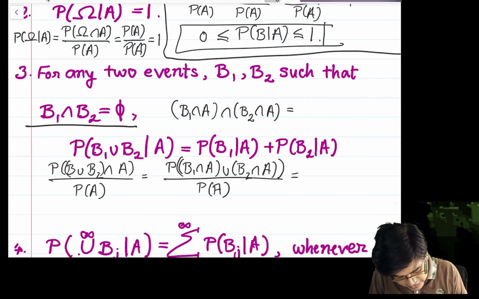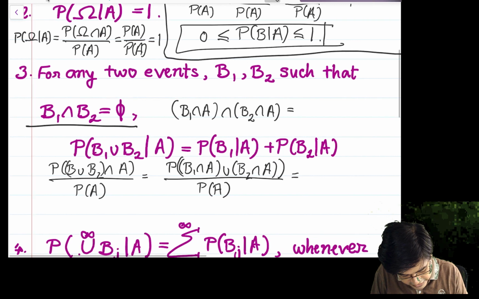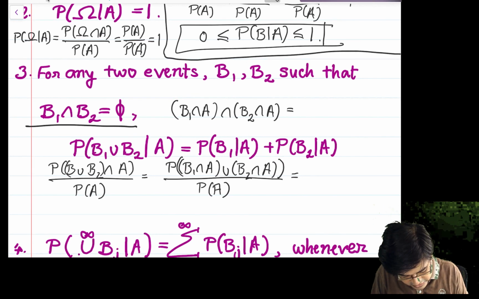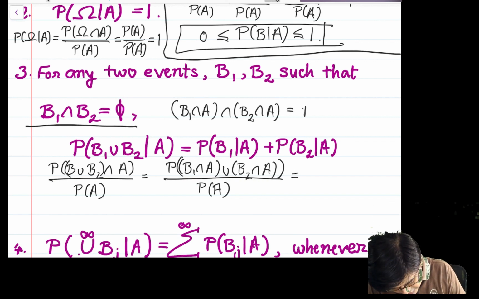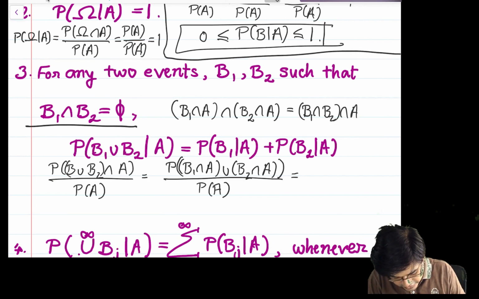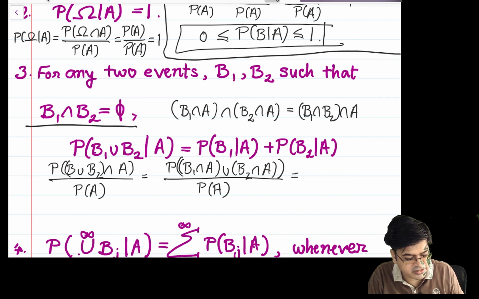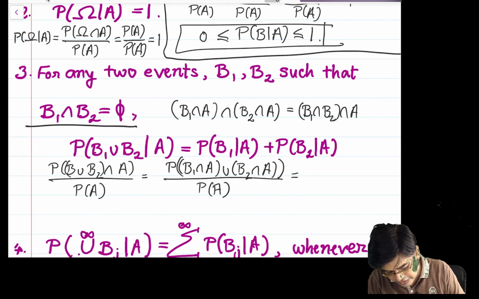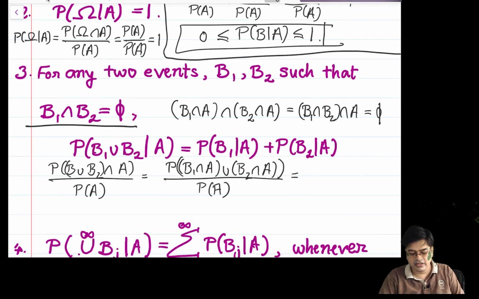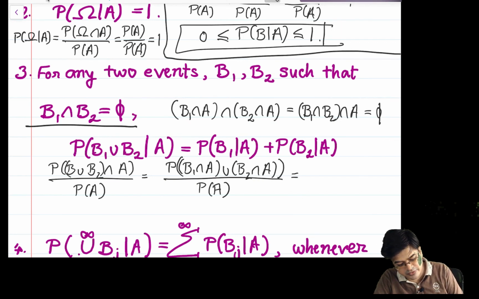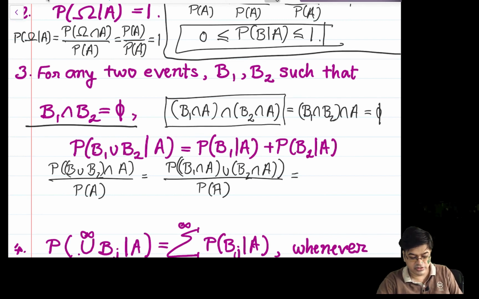Okay, so to prove this, again use the intersection property, distribute two intersections over each other. So in this case it will become B1 intersection B2 intersection A. Right? Now we know that B1 intersection B2 is already 5 (the empty set). Therefore this all 5 intersection A must also equal 5. Therefore, in short, what we have proved is these two events are disjoint or mutually exclusive.